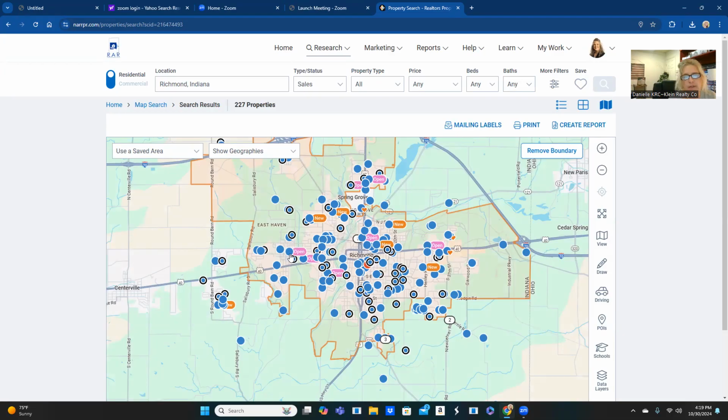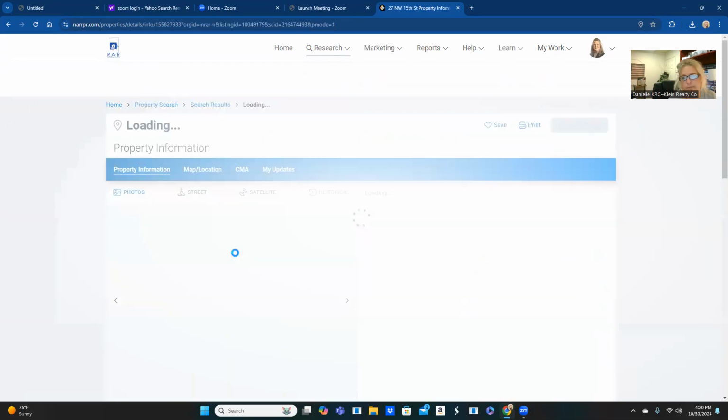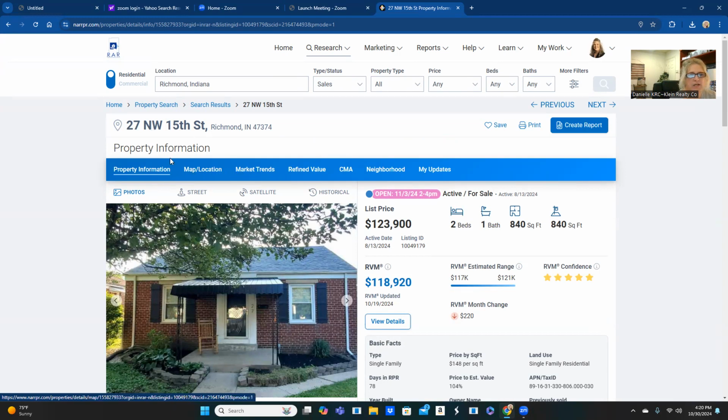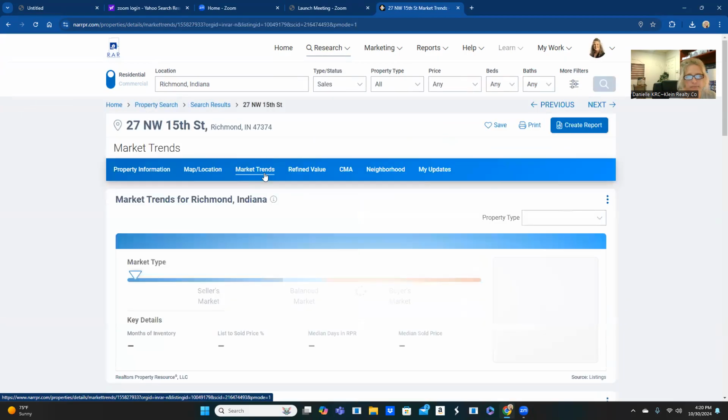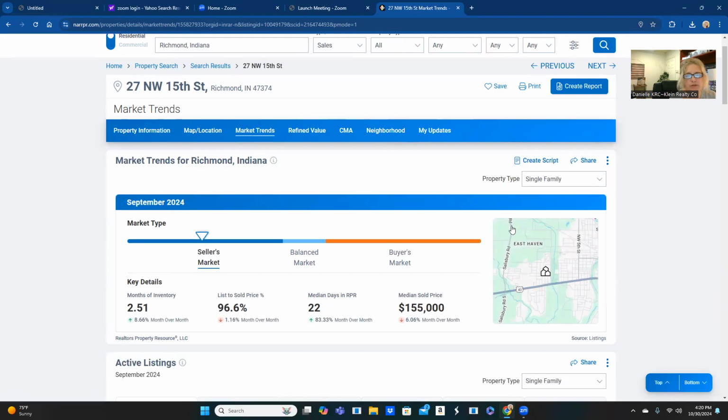I'm going to find a property, open it up. So if you're looking for a certain property or one that you have listed, you could just put that one in. Then once you get the address that you're looking for, which is right here, you just go to Market Trends and it shows what the market is like right now.